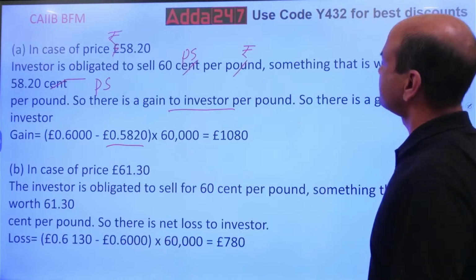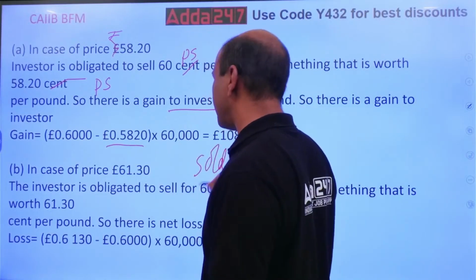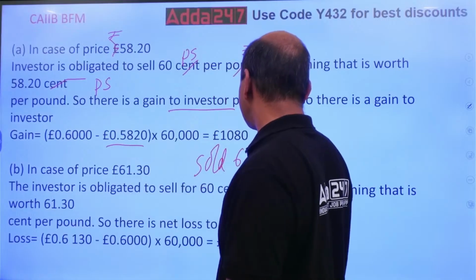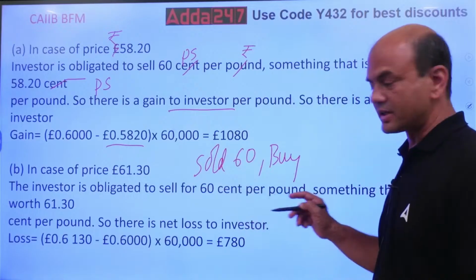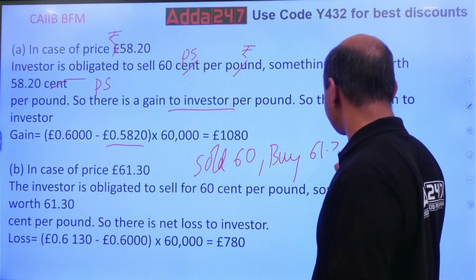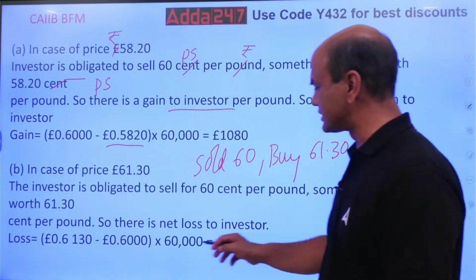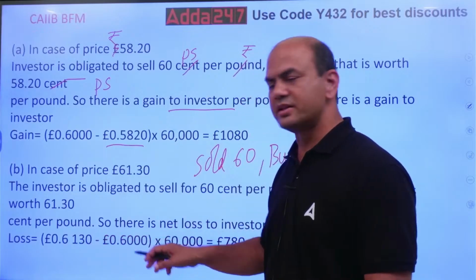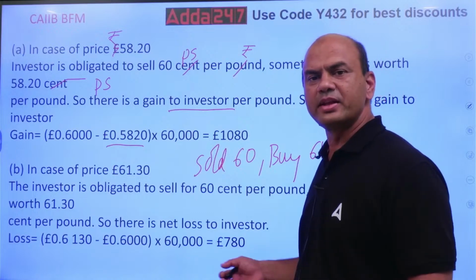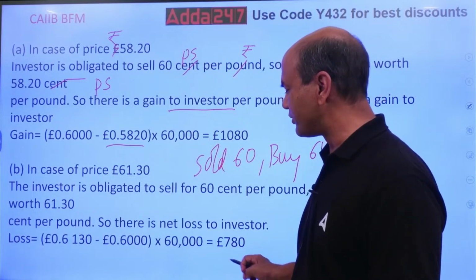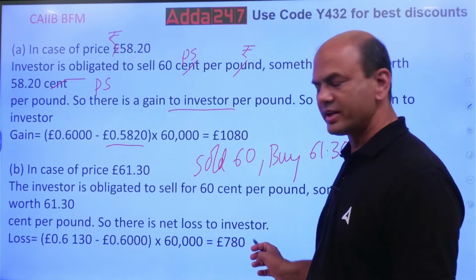So here, I have sold at 60. Now in the second case, the price has increased to 61.3, and I am buying at that price. So subtract: 1.3. Then 1.3 into 60 gives 78, so the answer will be 780. We do this, subtract, make the adjustments, and the answer is 780.